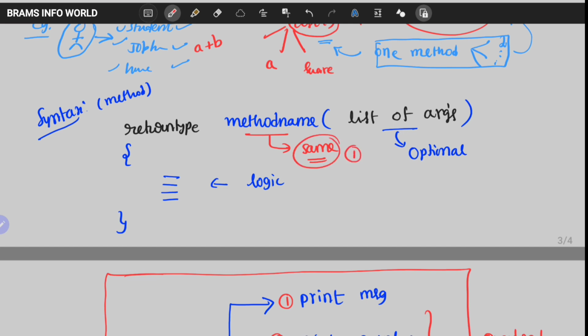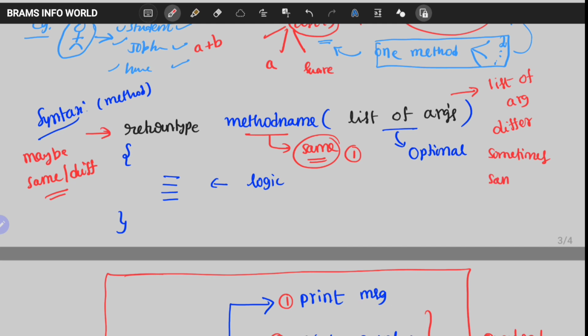Method name must be same. And rule 2 is return type may be same or different. And list of arguments must be different, but sometimes it is same when data type is different. These are the three rules.